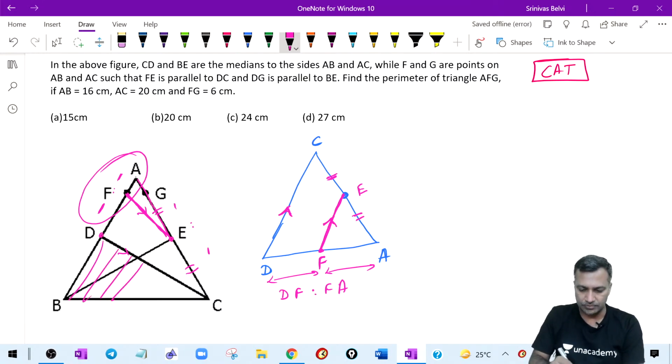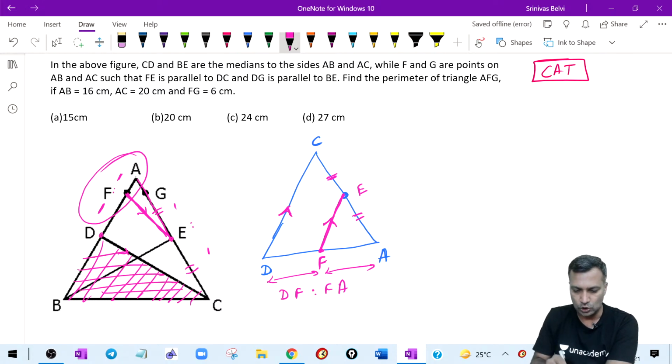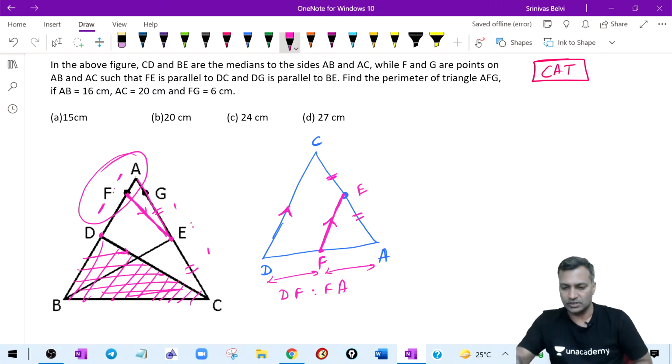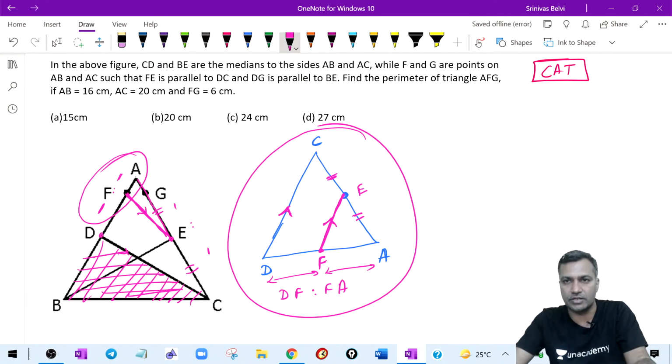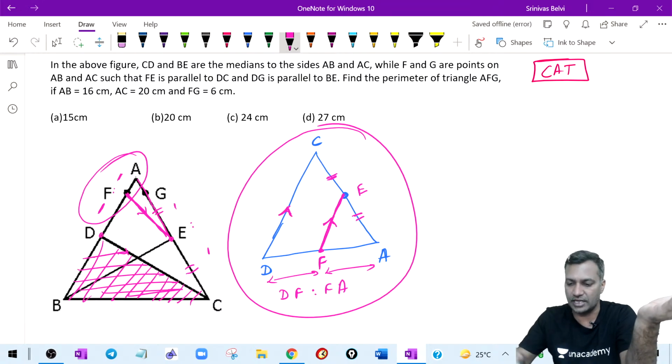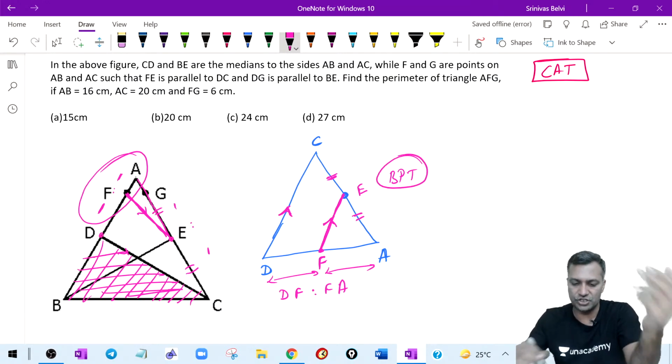Knock off this diagram. This is irrelevant. Remove this. Look at only the rest of the diagram. The rest of the diagram matches with this, just that I rotated it a little bit. Then I am applying the basic proportionality theorem on this. Why did you answer this? Because you are aware of the basic proportionality theorem. So you got that as 1 is to 1.